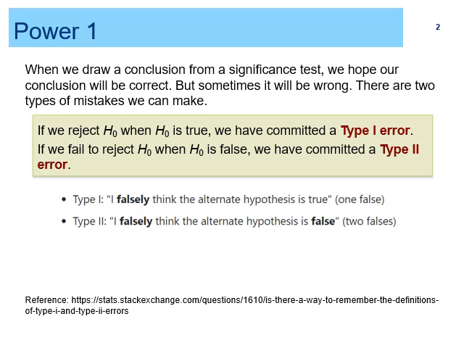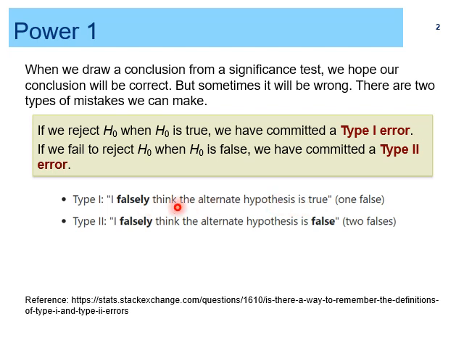To understand this, because we are saying fail to reject, if you are going to write it by definition, this is very right. But to understand this properly, I took this example from Stack Exchange, and you can see it says that in type 1, I falsely think the alternate hypothesis is true.